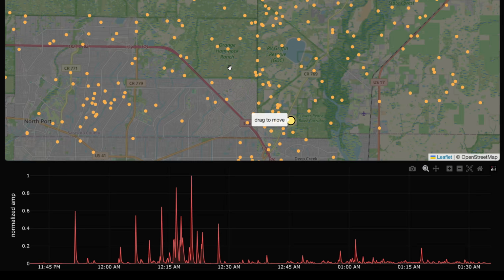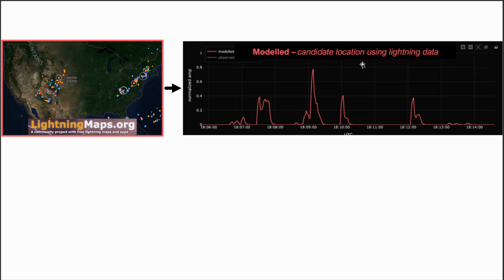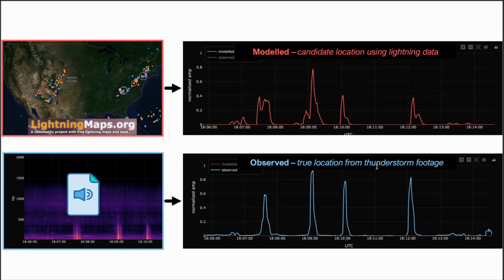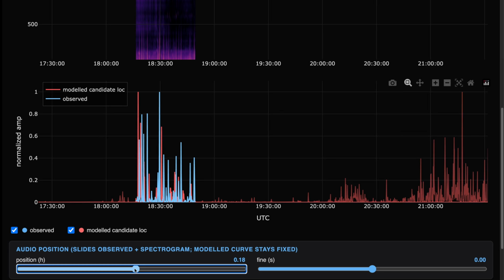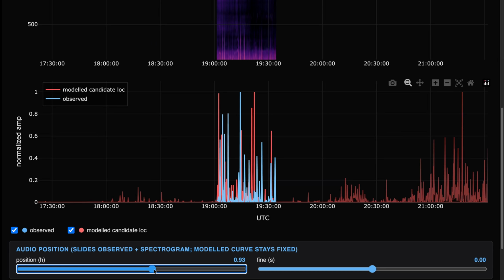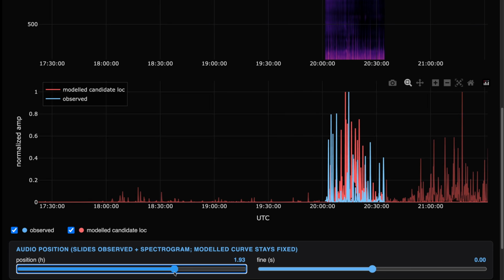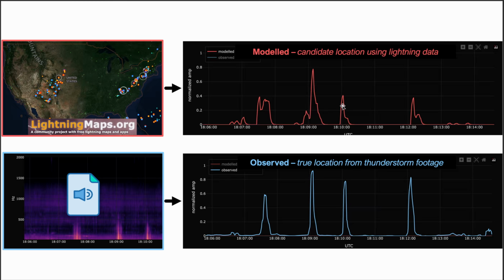So that's the goal. The basic idea is that with the location and time of each strike, we can model what that would have sounded like at every location, and then just compare each one versus the audio. We also wouldn't know when the audio was filmed, so for each point, we'd have to compare every time frame as well. But in theory, that exact cadence of strikes should be localized to a pretty specific area.